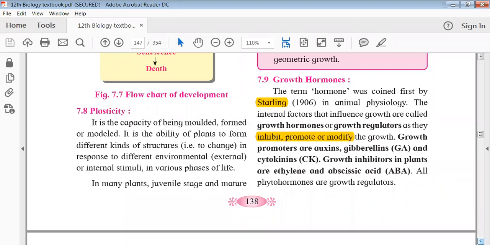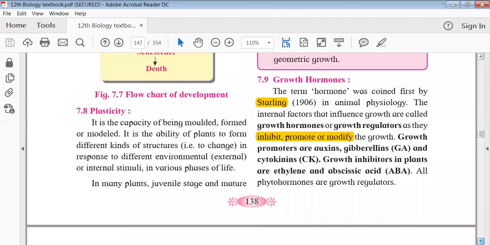All of them together are required and essential for growth regulation in plants. So in total, we will study 5 hormones, namely auxins, gibberellins, cytokinins, ethylene and abscisic acid. Three are promoters and 2 are inhibitors. You need to keep in mind which are promoters and which are inhibitors.